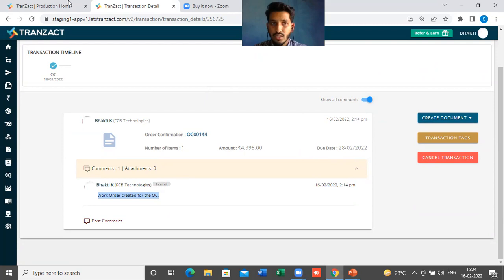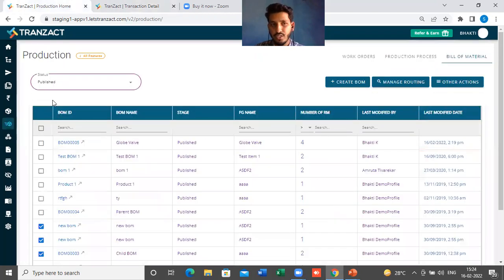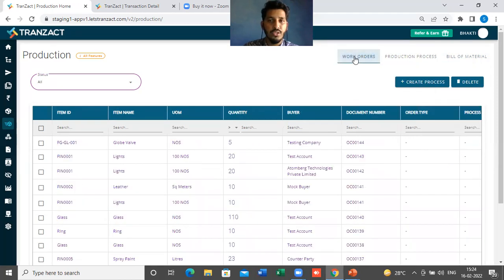They just have to go to the production module. On the top right, we have 3 tabs. One is bill of material, second is production process, and third is work orders. If you go directly to the work order section, in this tab you will get the list of all the orders which you have received from the sales team through the order confirmation.